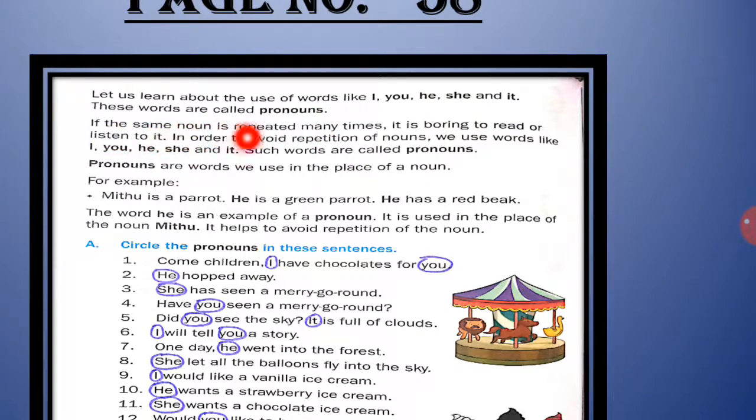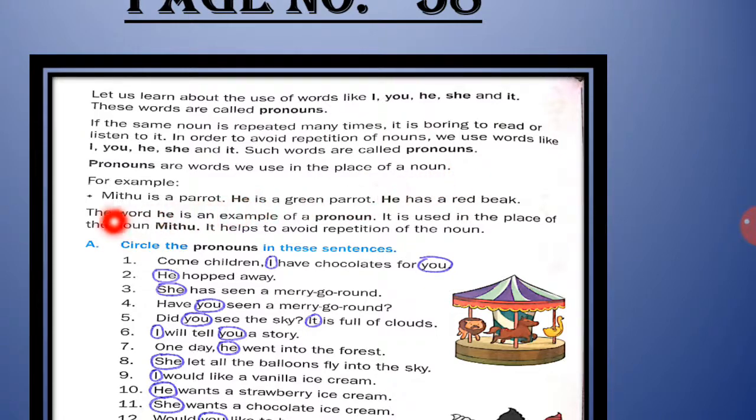If the same noun is repeated many times, it is boring to read or listen to it. In order to avoid repetition of nouns, we use words like I, you, he, she and it. Such words are called pronouns. Pronouns are words we use in place of a noun.